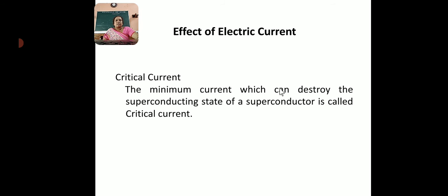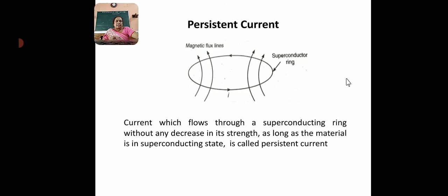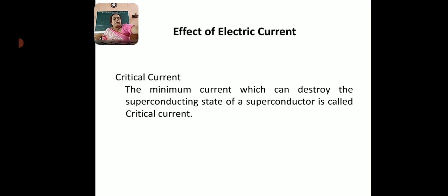Effect of electric current. A current flowing through a superconducting wire gives rise to its own magnetic field. As the current is increased to a critical value of current, represented by Ic, the associated magnetic field becomes Hc, and the superconductivity disappears.